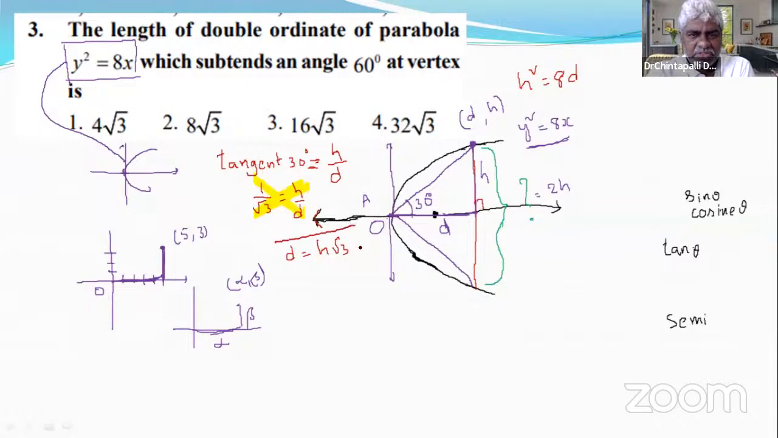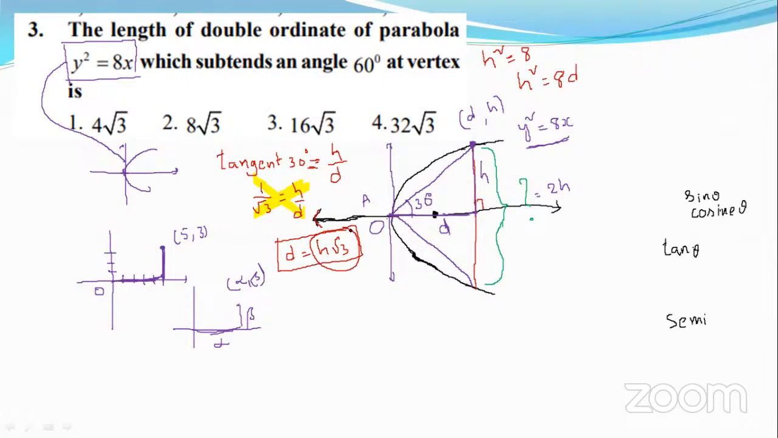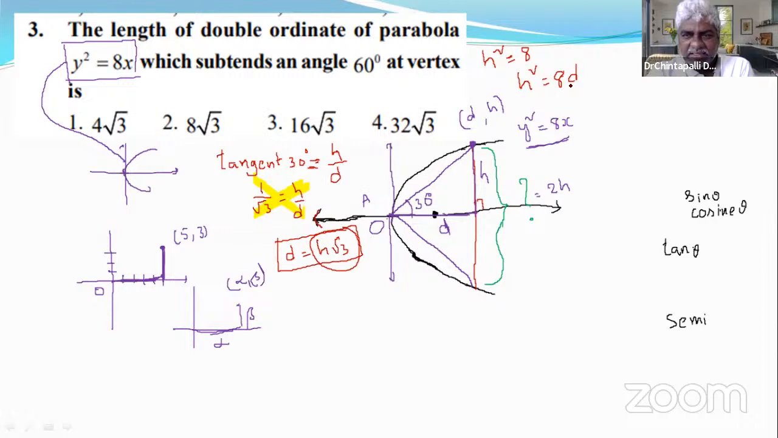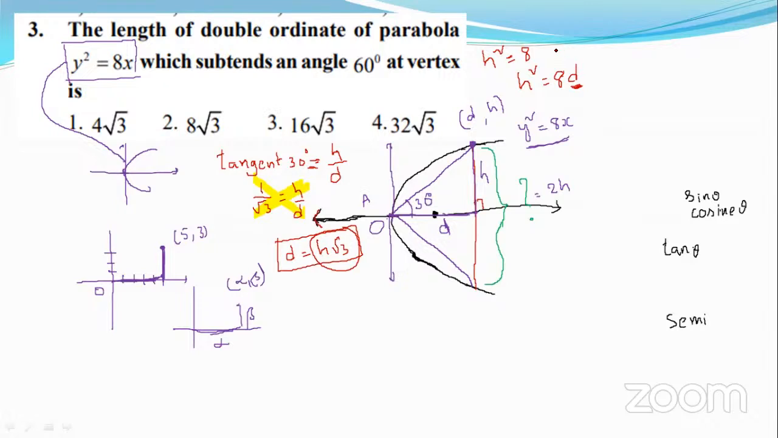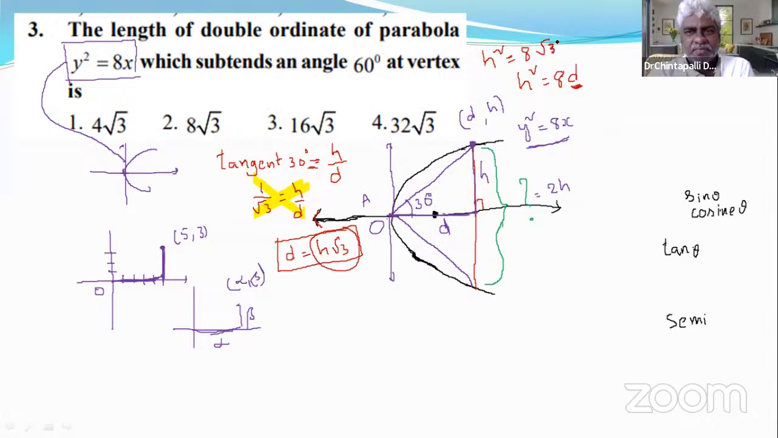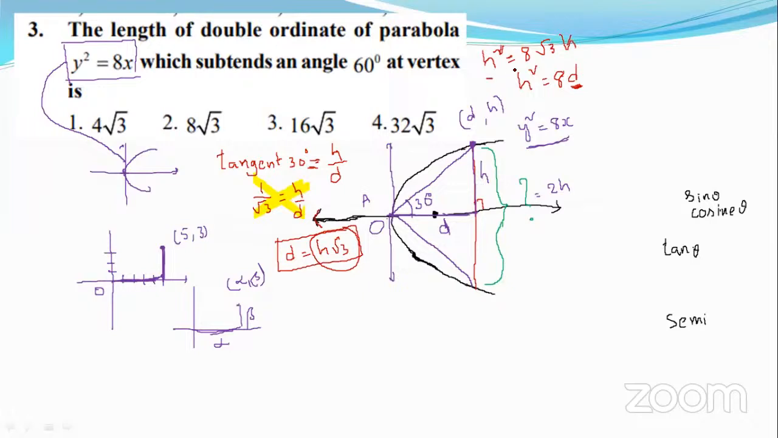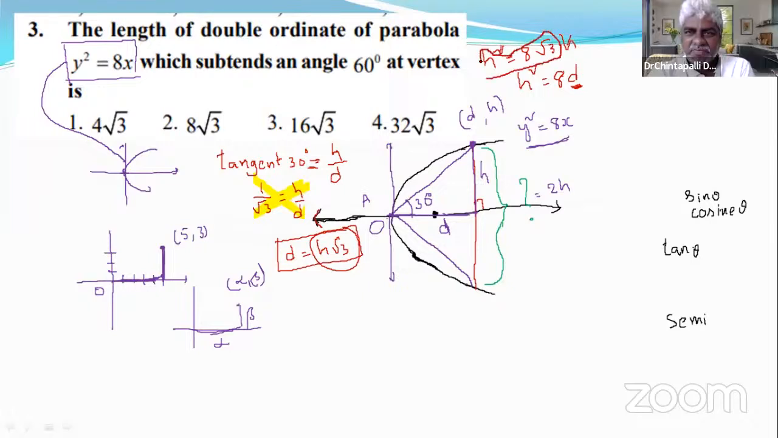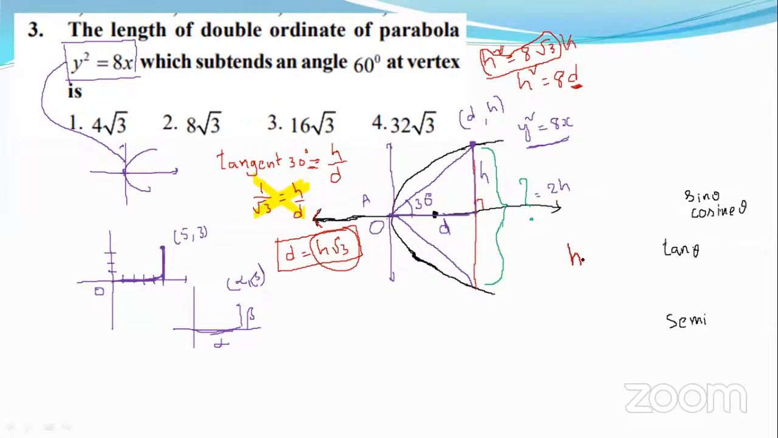Use this equation here: h square is equal to 8d. What is d? Root 3h. We will write root 3h in the place of d. Then it becomes h square equals 8 root 3h. Square and h can be cancelled, so we are left with h is equal to 8 root 3.